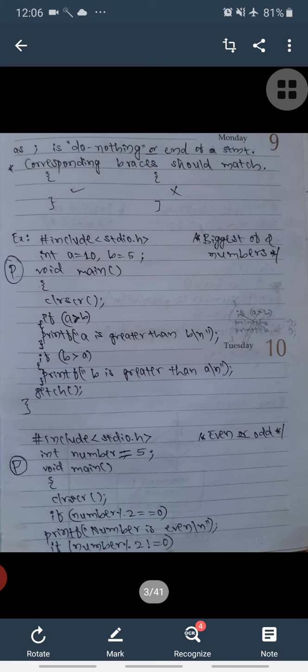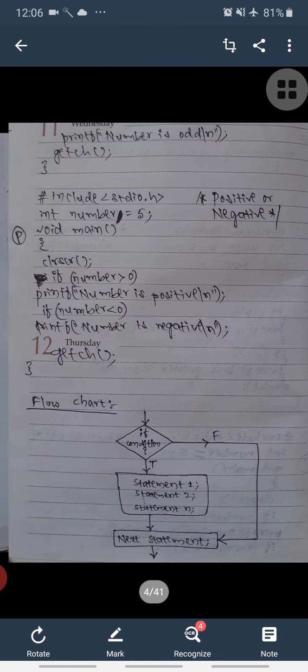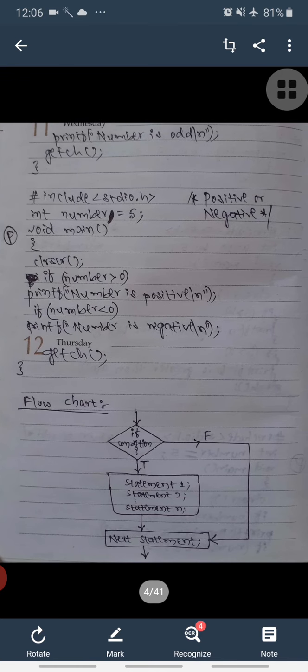If number modulus operator, or percentage symbol, 2 is equal to 0, it means that you are comparing the remainder of the number when it is divided by 2 with 0. If this condition is true, then the number is even, and if number percentage 2 is not equal to 0, if this condition is true, then you will print one more message, that is number is odd number.